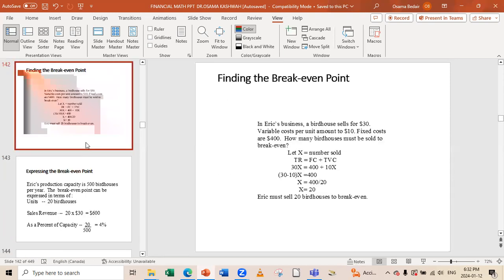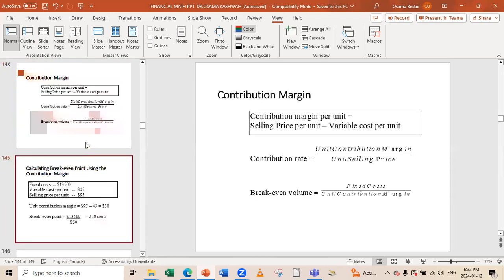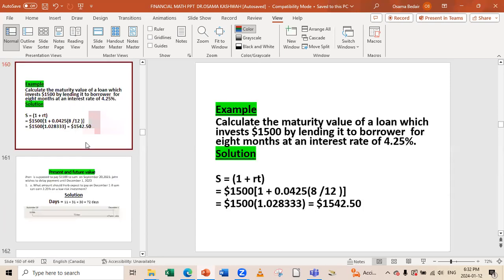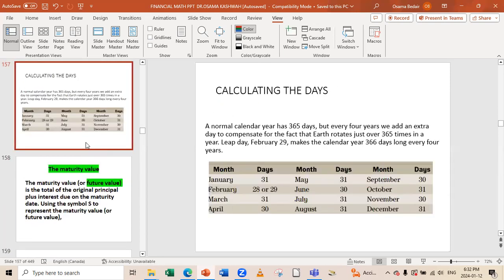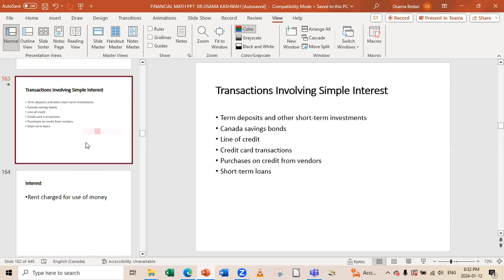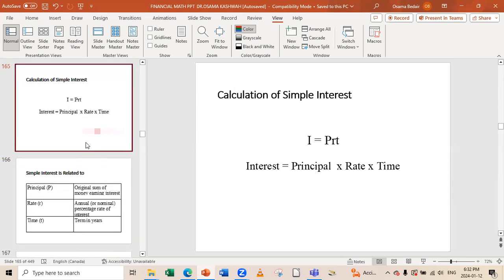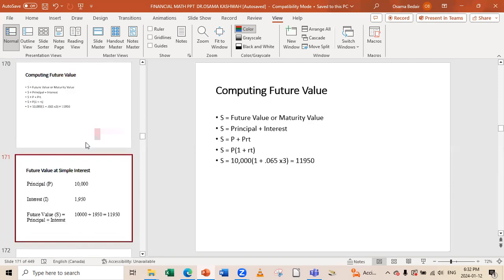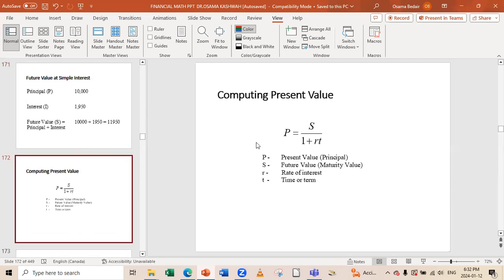Once we're done, we'll go on to compound interest. So if I wanted to tell you about annuities, we will take an example right now.